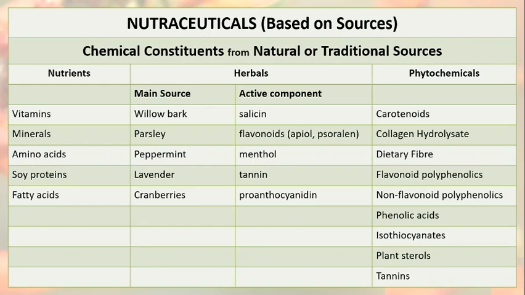Another example you can see is flavonoids. They are polyphenolics which are found in berries, fruits, vegetables and legumes, and they are potent antioxidants and phytoestrogens. They prevent breast cancer and prostate cancer and they control diabetes. Subsequently, we can see non-flavonoid polyphenolics also, which are present in dark grapes, raisins, berries, peanuts and turmeric roots.